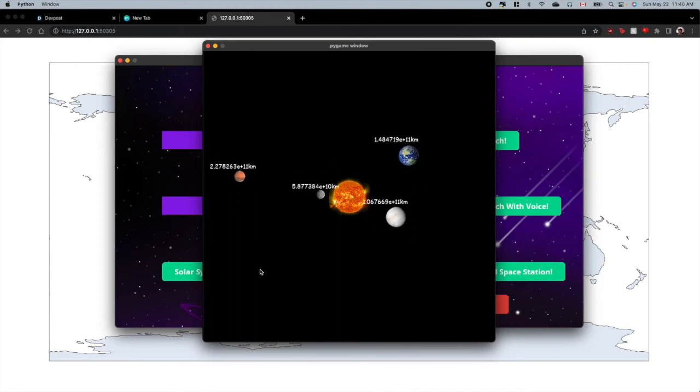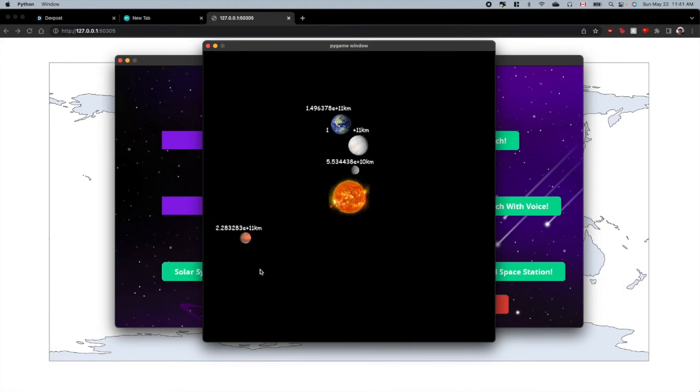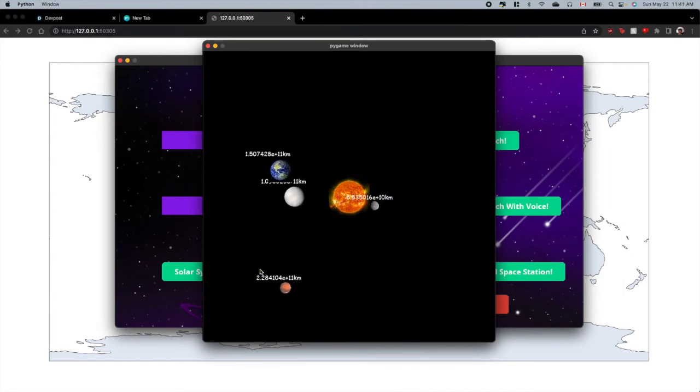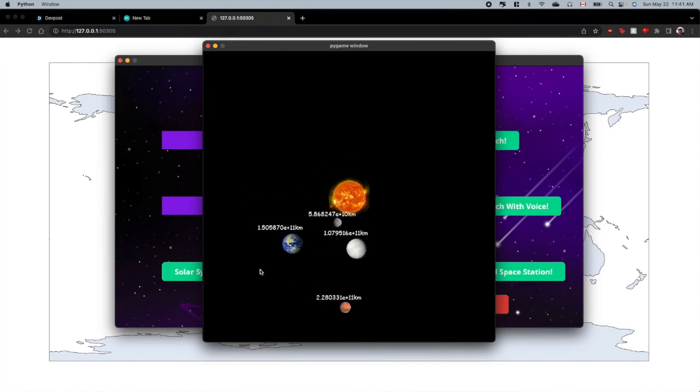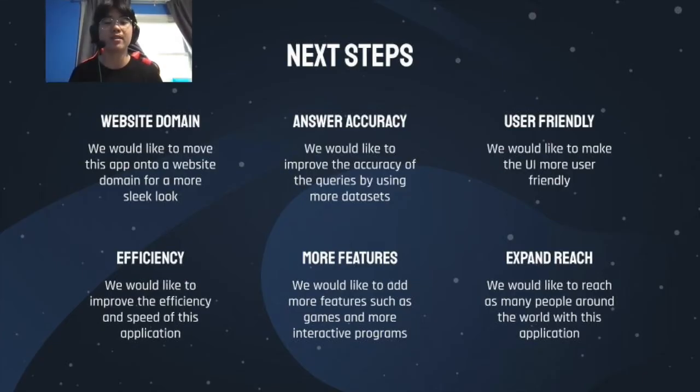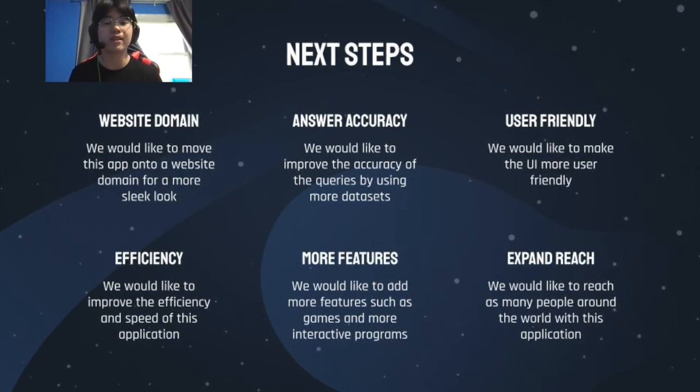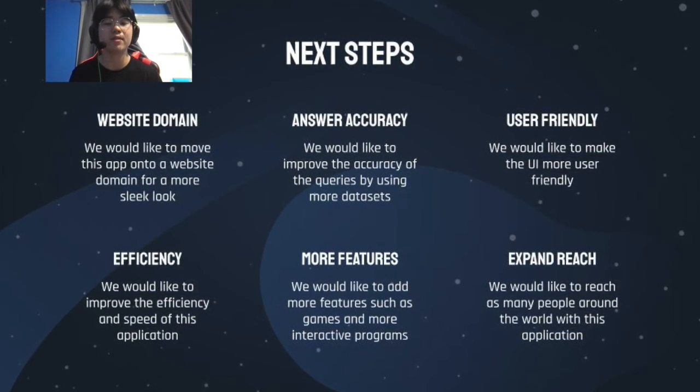To add more planets, we would need to do more research, which we will do in the future to ensure that the whole solar system is visualized. We would like to take a few next steps. We would like to move this app onto a website domain so it can have a more sleek look and have easier access to students.